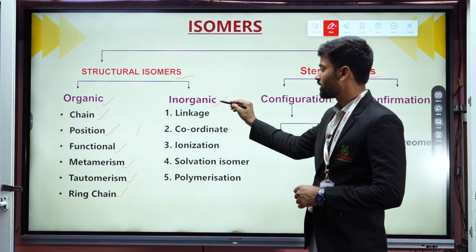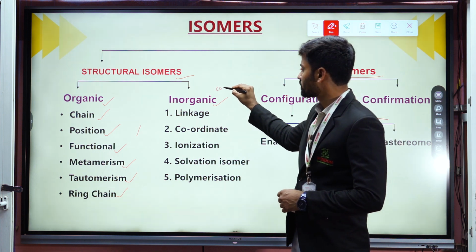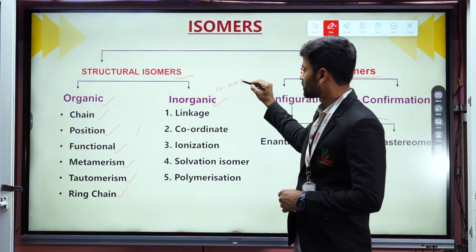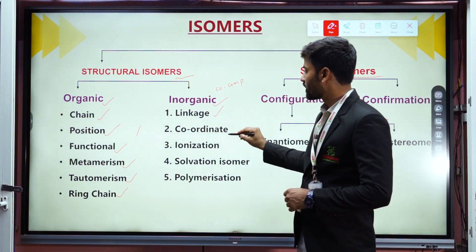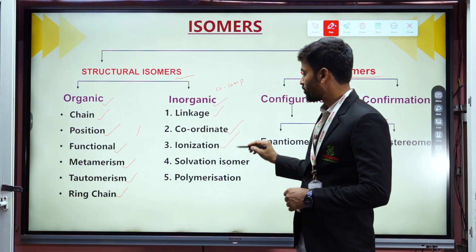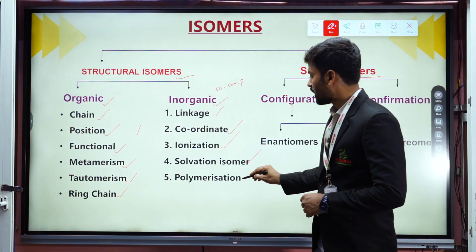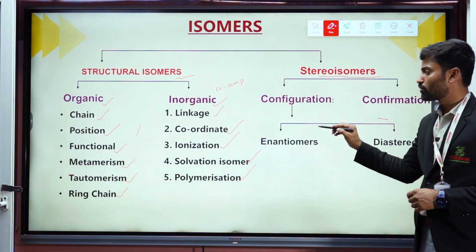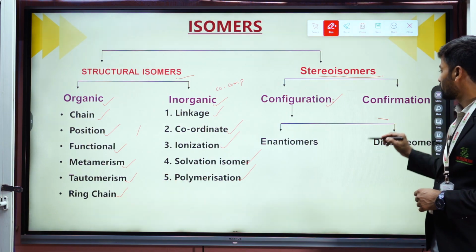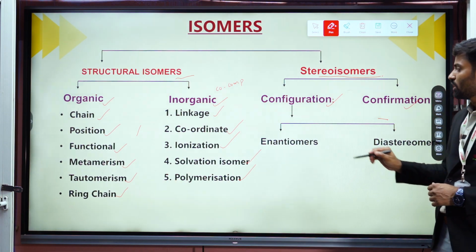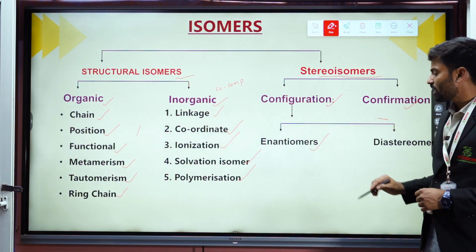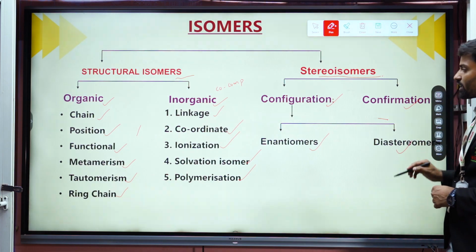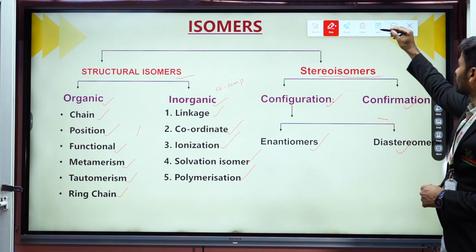In inorganic chemistry, coordination compounds show linkage isomerism, coordinate isomerism, ionization isomerism, solvation isomerism, and next polymerization isomerism. And stereoisomers are classified into 2 types, configuration isomerism and conformational isomerism. Configuration isomerism means enantiomers and diastereoisomers. Here you have to focus.